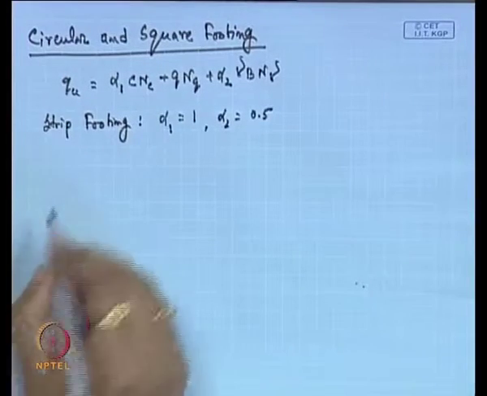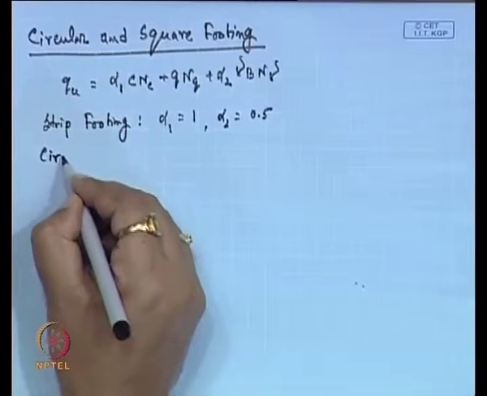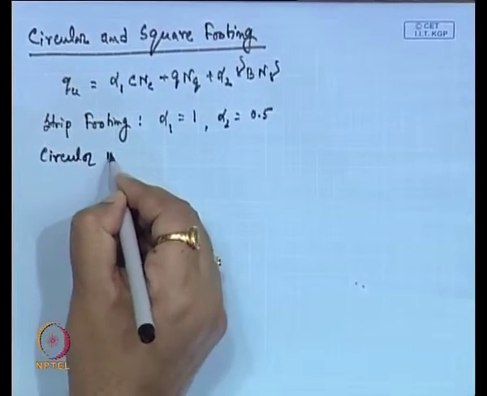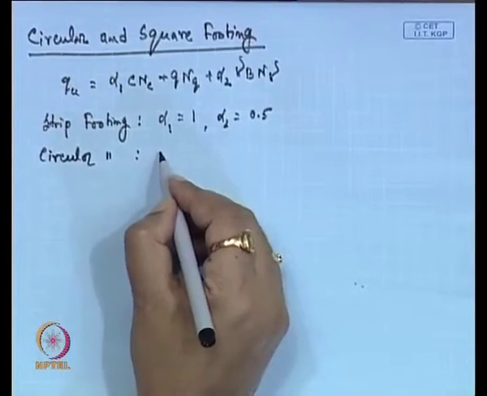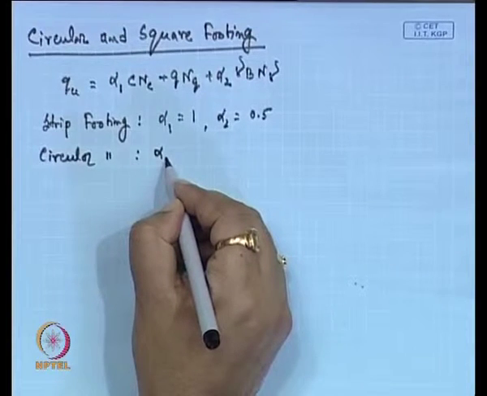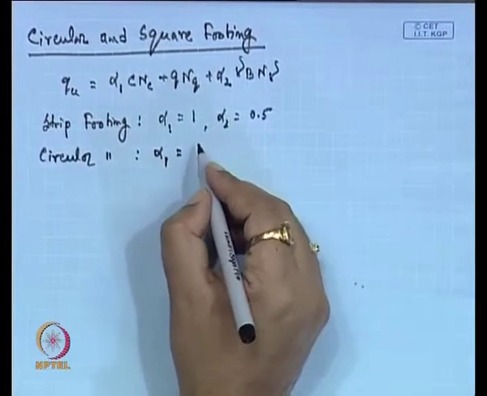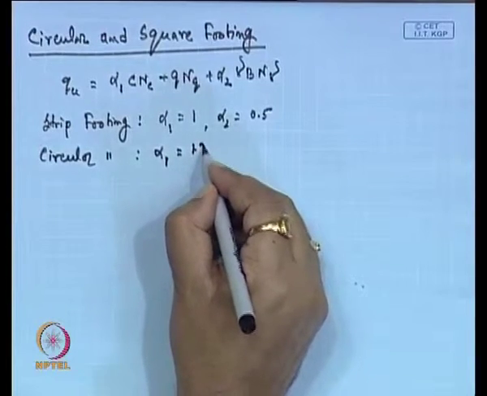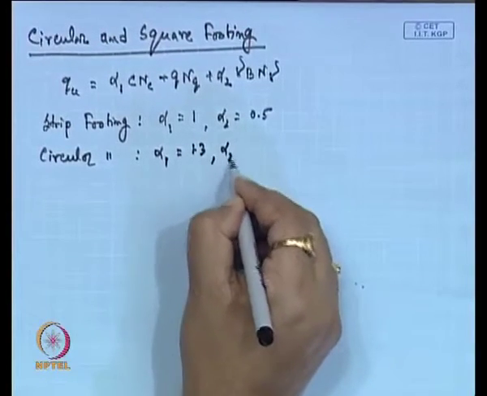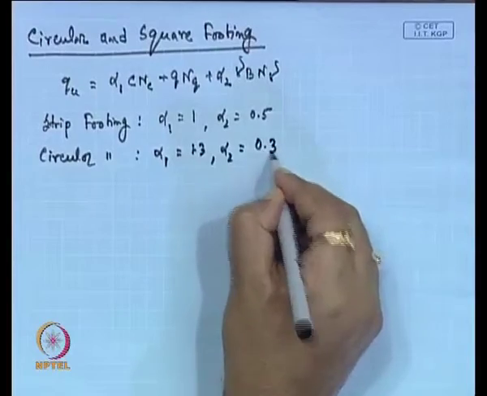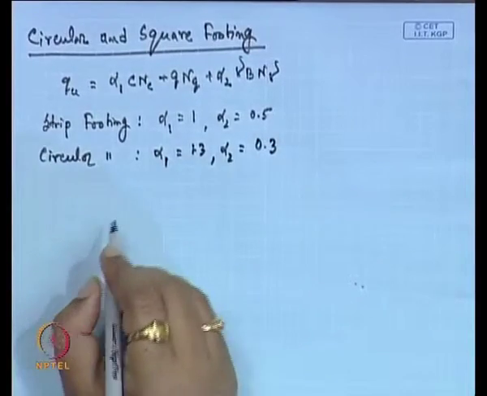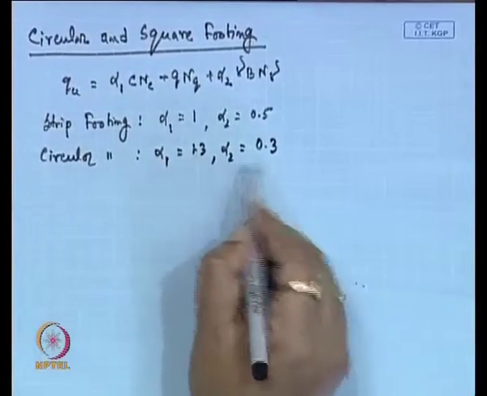Now, for the circular footing, alpha 1 is equal to 1.3 and alpha 2 is equal to 0.3.